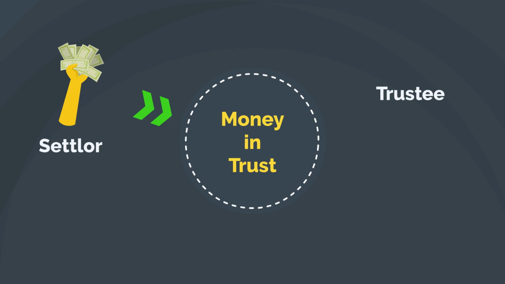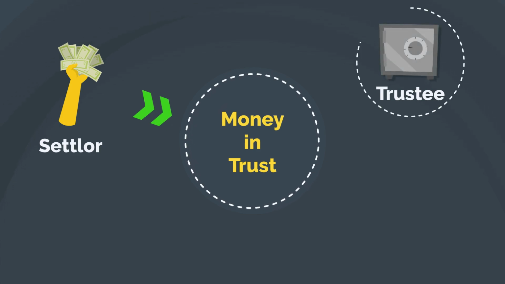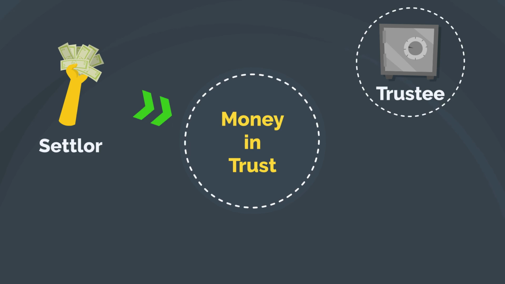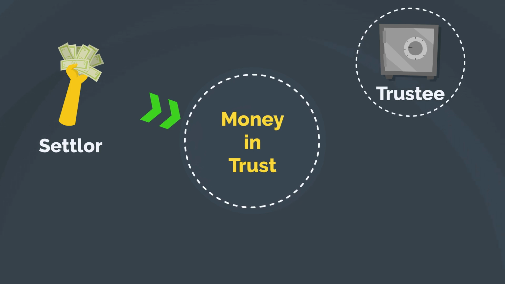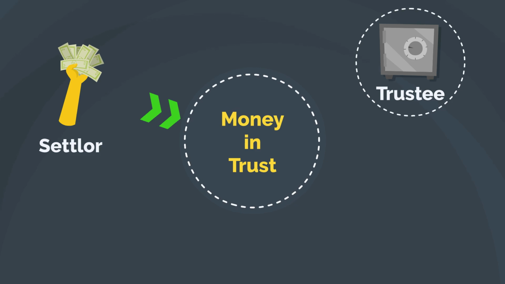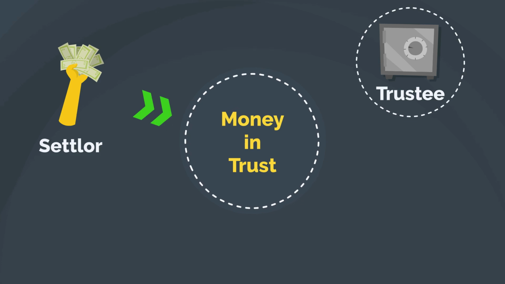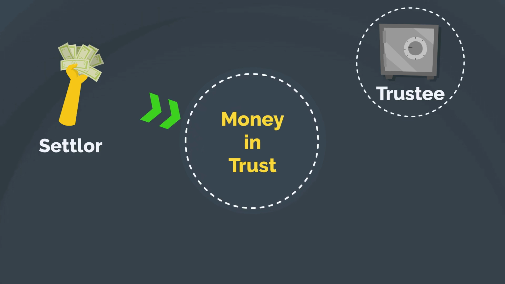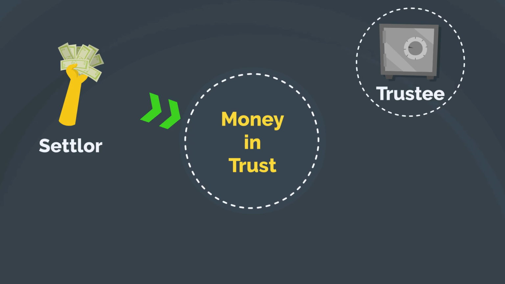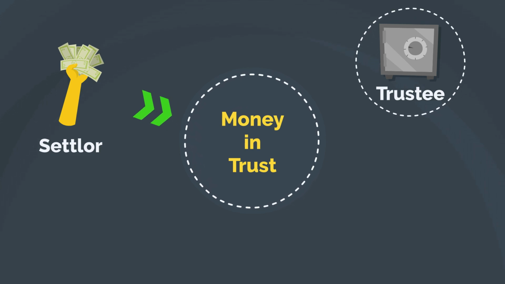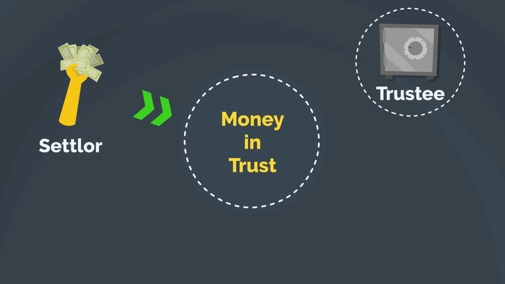The trustees are the legal owners of the assets held in a trust. Their role is to deal with the assets according to the settlor's wishes as set out in the trust deed or in their will, manage the trust on a day-to-day basis and pay any tax due, decide how to invest or use the trust's assets. If the trustees change, the trust can still continue, but there must always be at least one trustee.